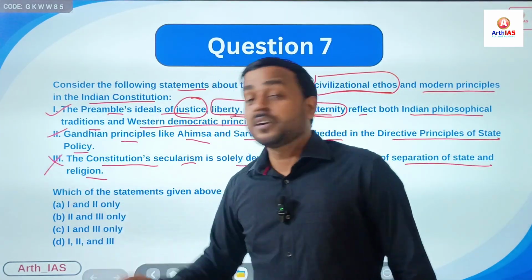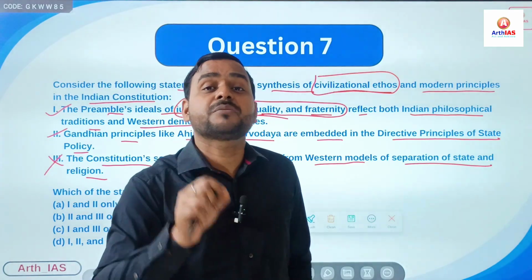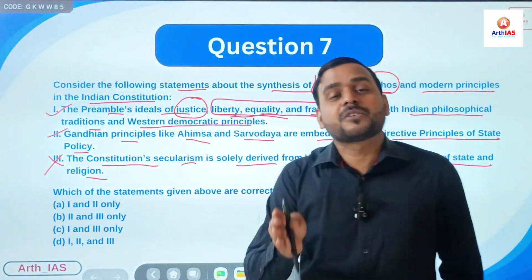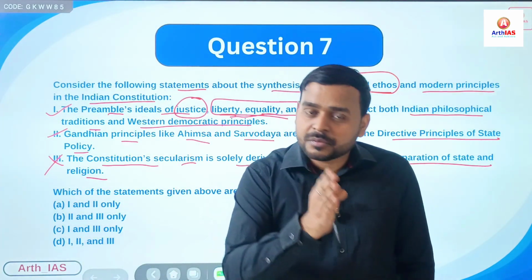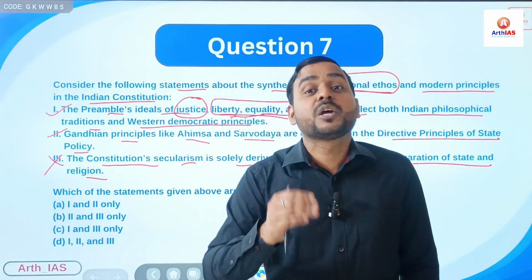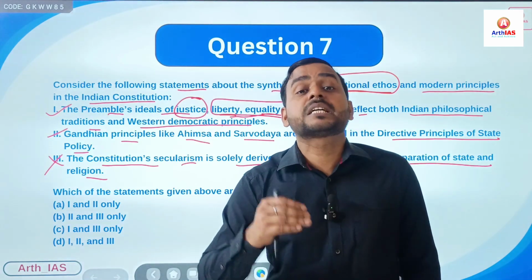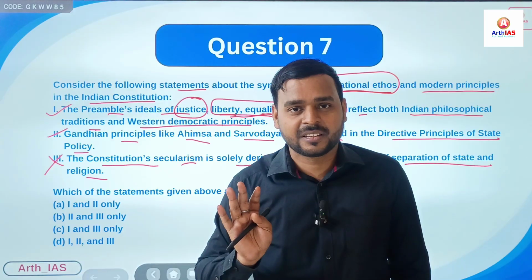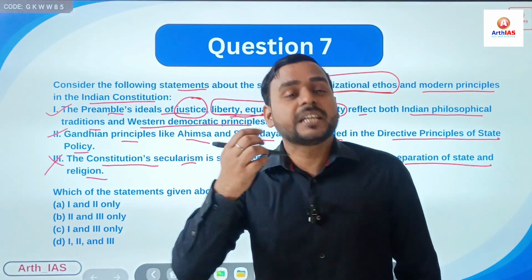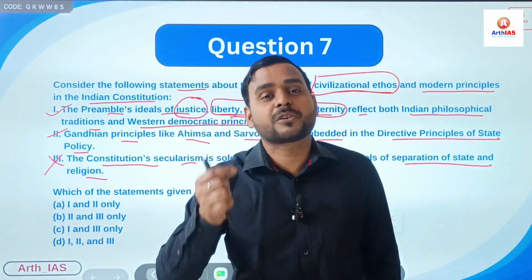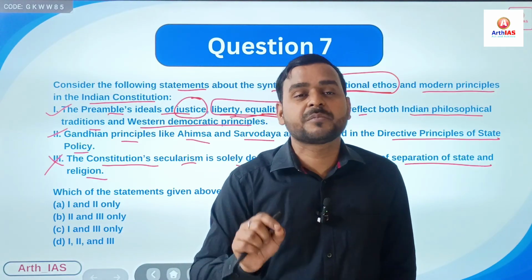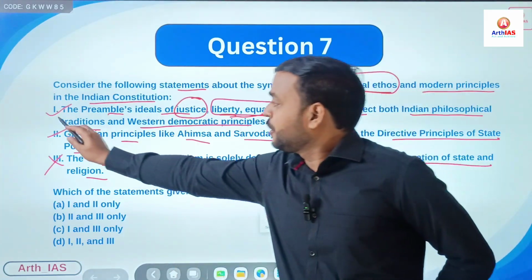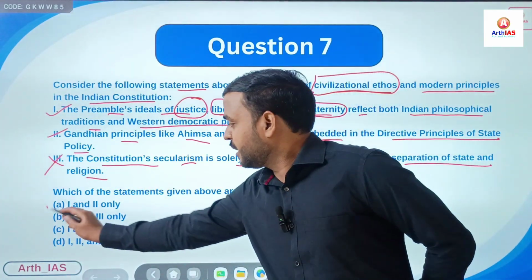Third, the Constitution's secularism is solely derived from the Western model of separation of state and religion. No, we have not copied the Western concept of secularism. In the Western concept, there is complete separation of religion and state. But the Indian concept is equal respect for all religions, that is Sarva Dharma Sambhav. We respect all religions, right? The Indian concept of secularism is a positive concept, while the Western concept is a negative concept. That is the main difference, right? So you can see statements 1 and 2 are correct. Go for the option.